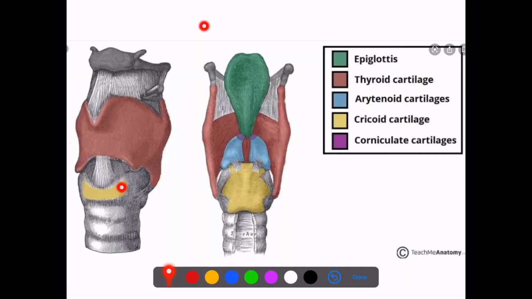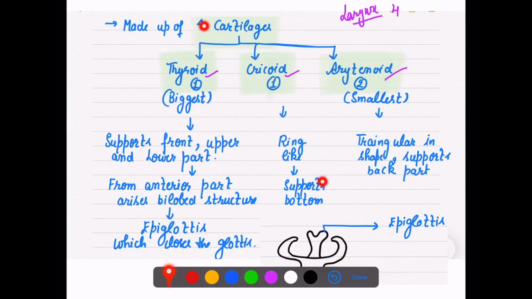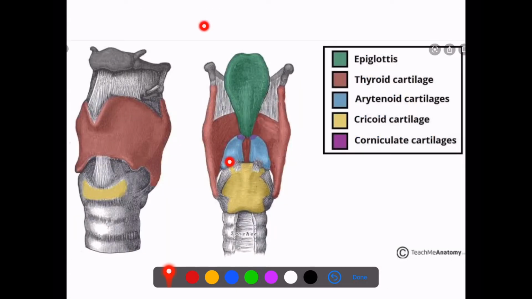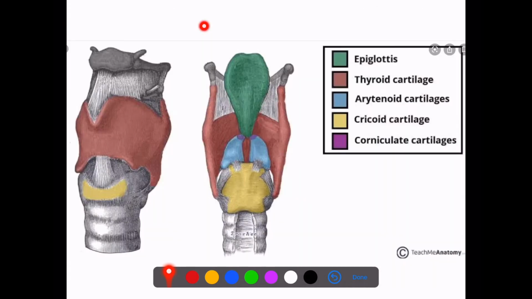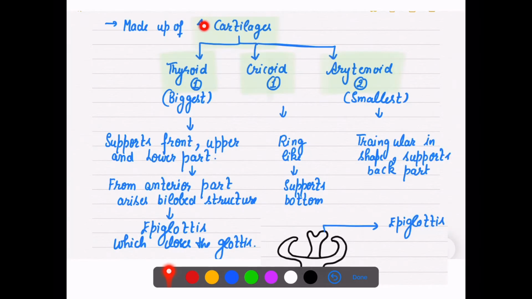Cricoid, just look, is a ring-like structure. As you can see, this is the cricoid, and it supports the bottom. Arytenoids are triangular-shaped structures which support the back part from the sides. So there are 2 arytenoids, 1 thyroid, and 1 cricoid. These are the 4 cartilages. Let's see now how they are arranged in the larynx.